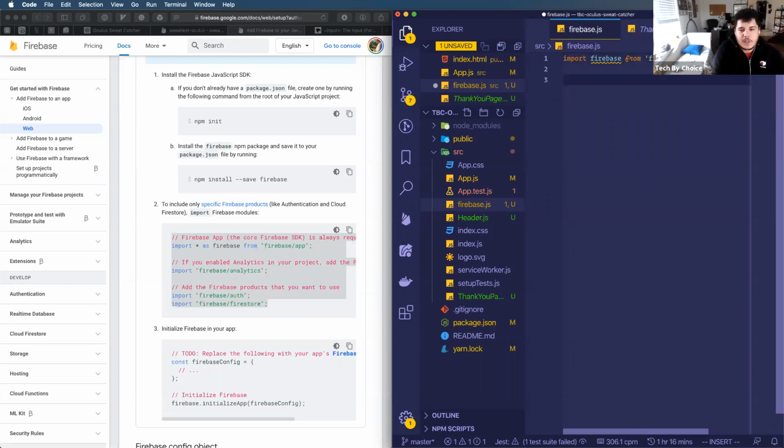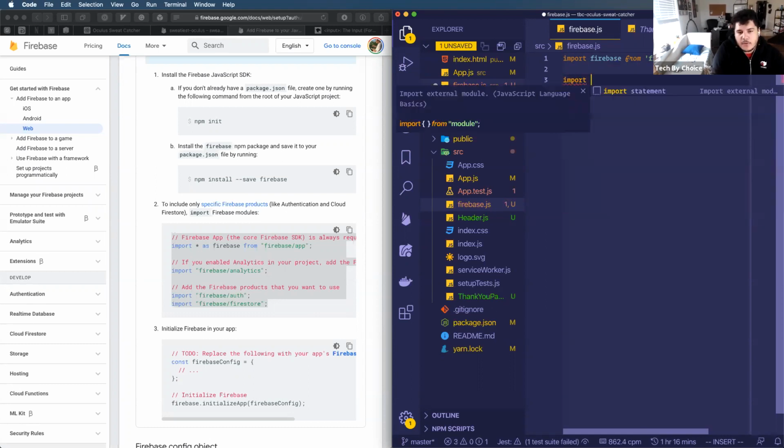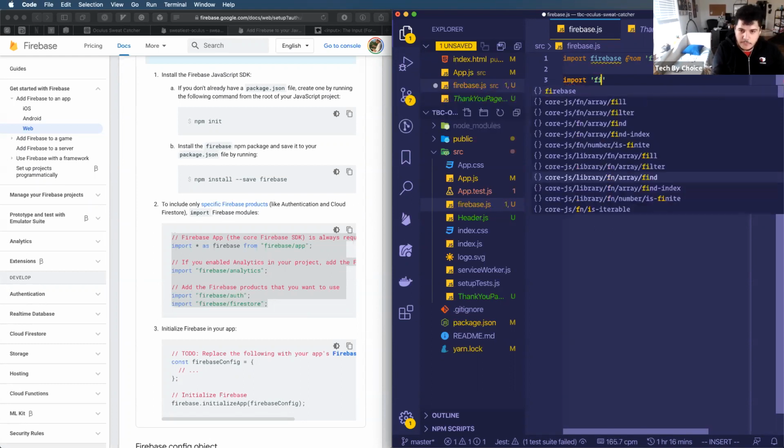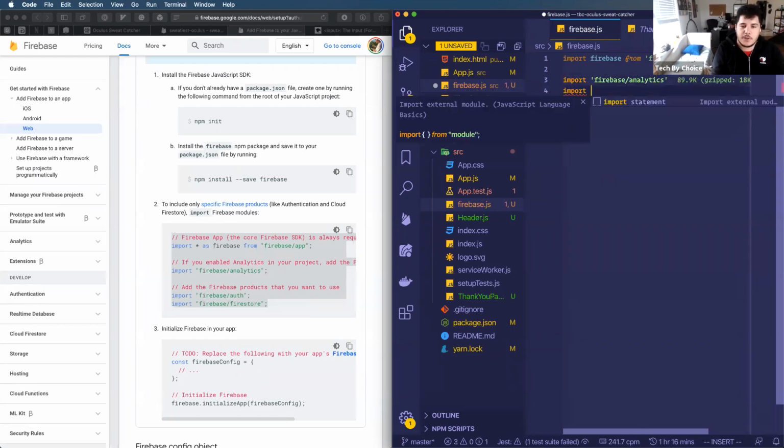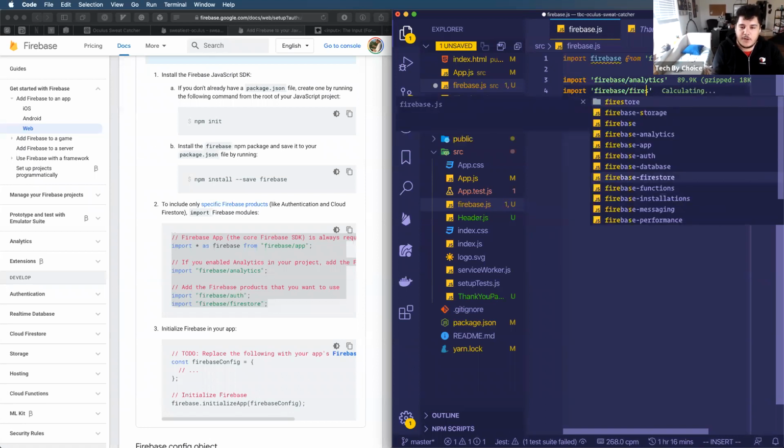So I know that my Firebase project is going to need analytics and Firestore, and using the convention from the Firebase documentation, which I'll put in the video description below, I'm going to include firebase/analytics, and I am going to import firebase/firestore.